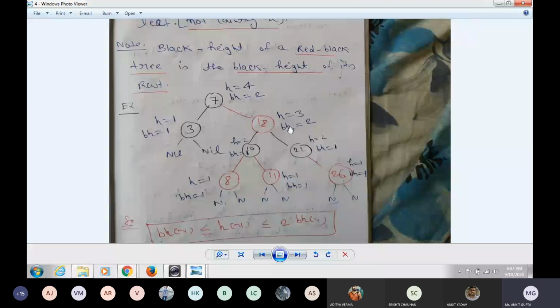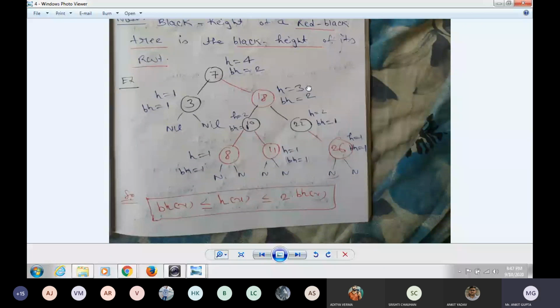So black height is 2. Suppose you want to go here, then first is 2, that is black plus 1, and nil is also black. So that is 2 height. Okay, you can see that. Now I can find the relation between black height and height.